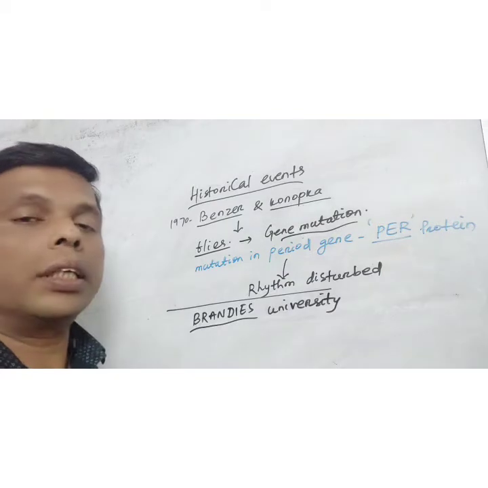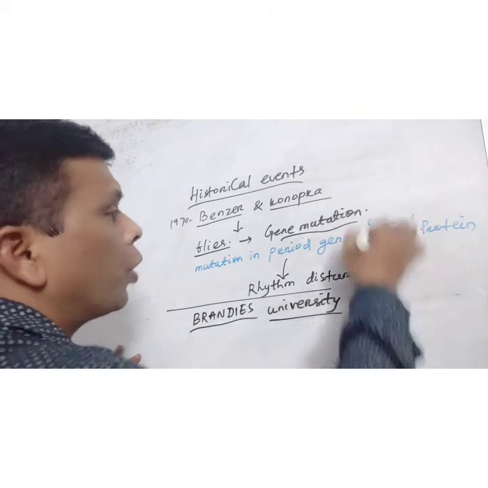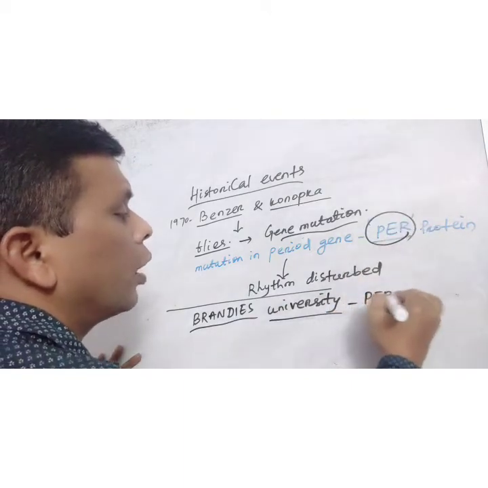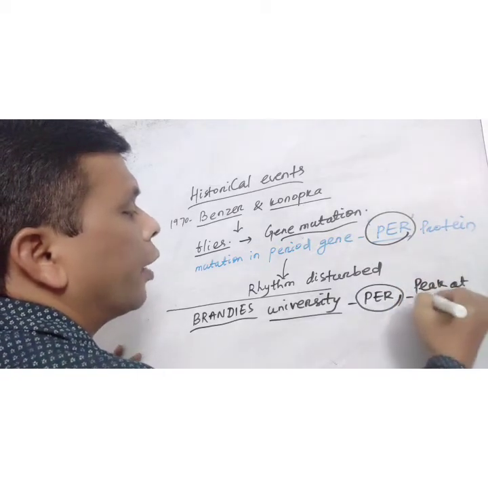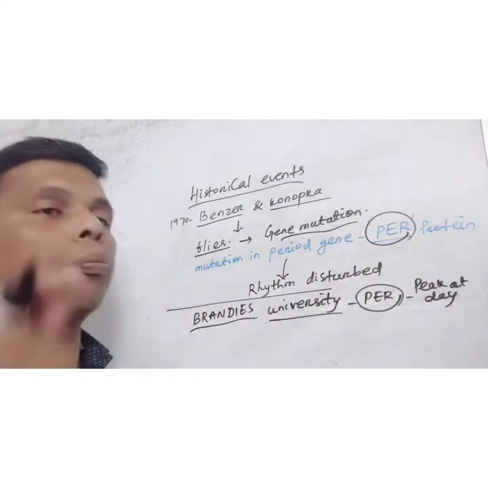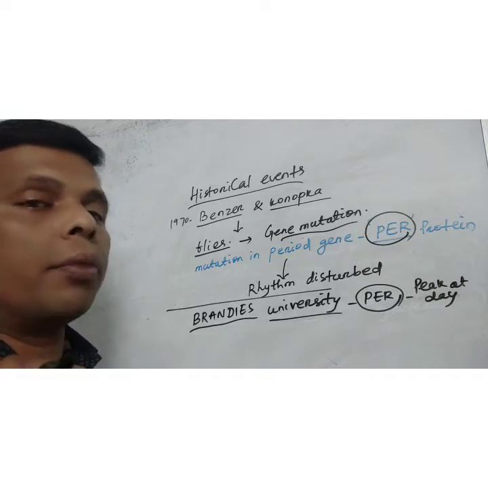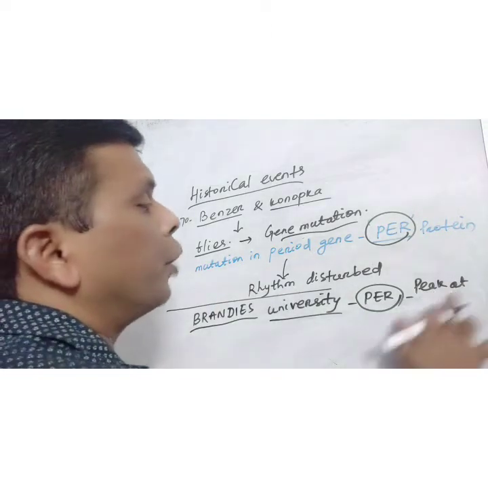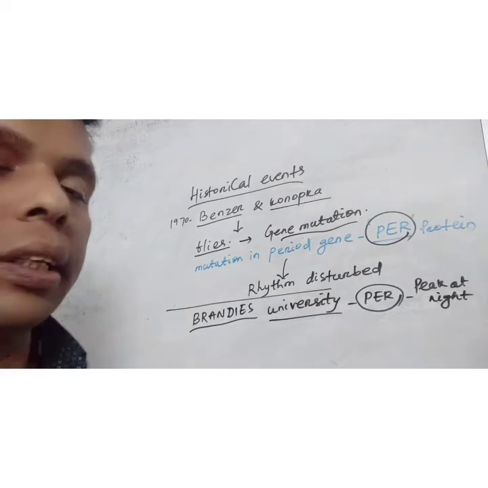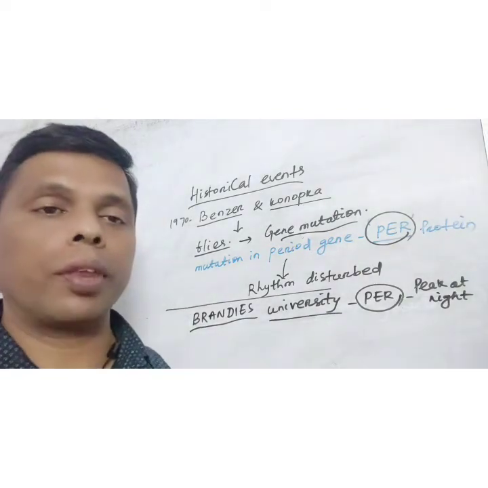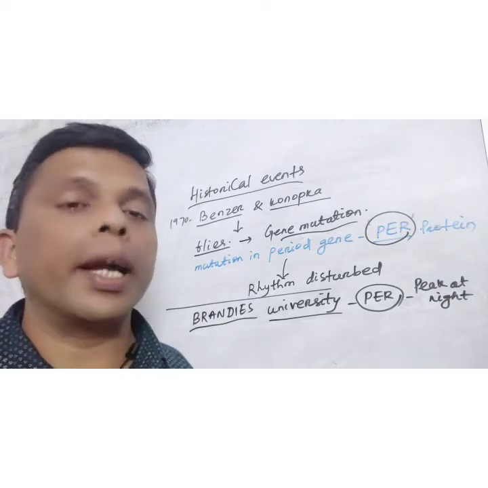In this experiment, on the same fly, it was seen that this period protein is at its peak at night time, and at daytime it is minimum. Peak at night, and at daytime it is minimum. What makes it so? Why is rhythm produced during its peak activity?